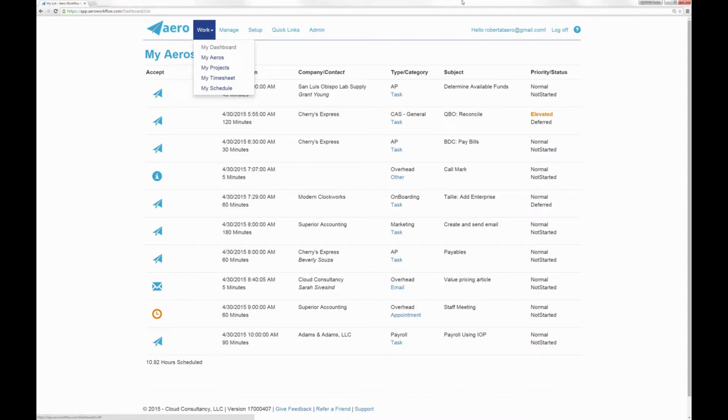They want to know, what do I work on today? And what do I work on first? What's the top priority? And do I have all the information I need to get the work done efficiently and effectively? So here we are, we're starting here. We're going to go through this work menu here, but I'm going to start first on the My Arrows. And you can do that by navigating to the work menu and down to My Arrows.